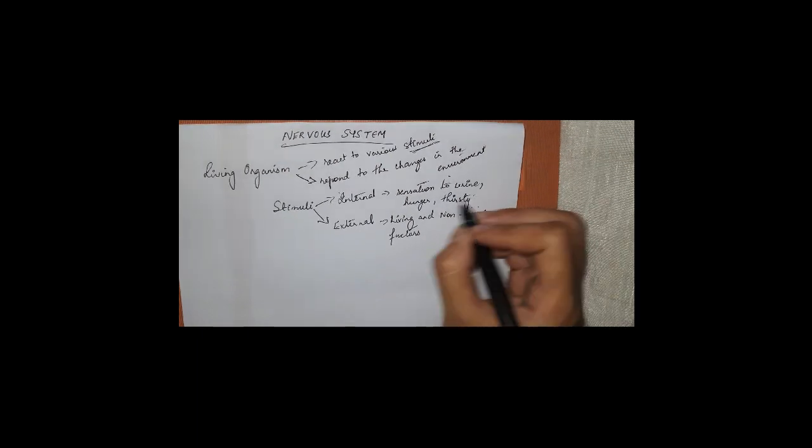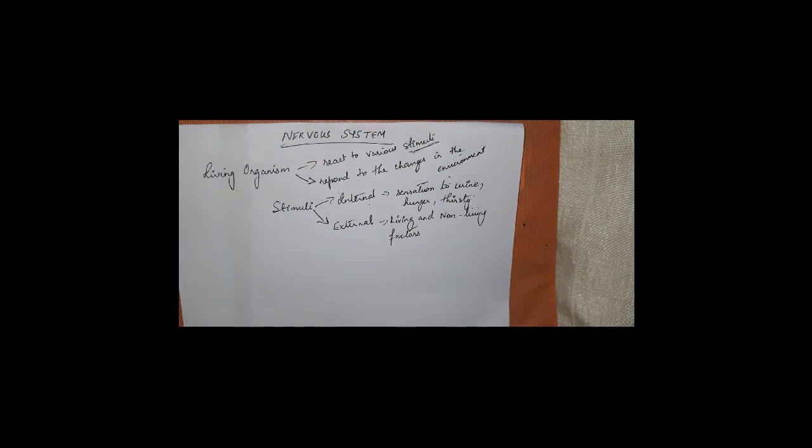These all indicate internal stimuli. And external means the living and non-living factors, especially non-living ones such as heat, dust, water, temperature, etc.